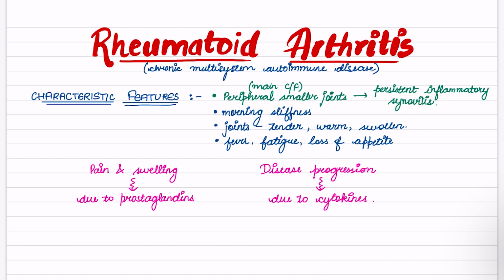Other features are morning stiffness, joints become tender, warm, and swollen, fever, fatigue, and loss of appetite. Now, pain and swelling occur due to prostaglandins. Disease progression is due to the release of cytokines.